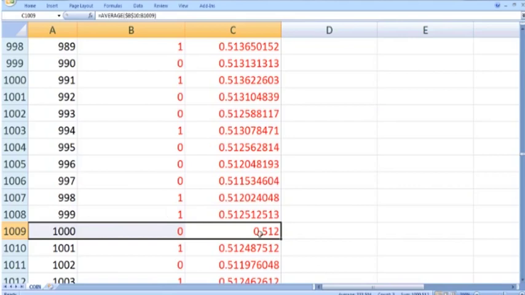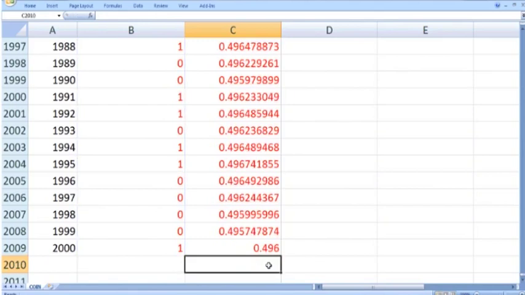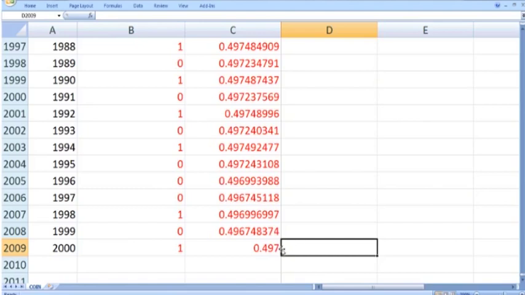Similarly, when we increase the coin tosses to 2000 times, you can see that it is the average of B10 to B2009. So it means it is the average of 2000 numbers, which in this case is 49.6%. So press Del, and you get 50.15%, which is very close to 50%. Again press Del on the keyboard. Now this time it is 49.7%, which is close to 50%. So this is the main idea behind the law of large numbers.